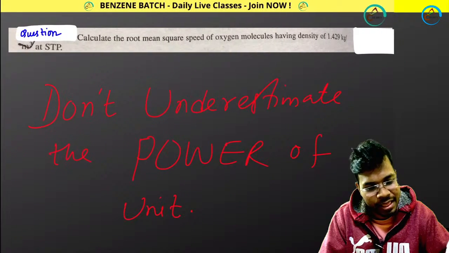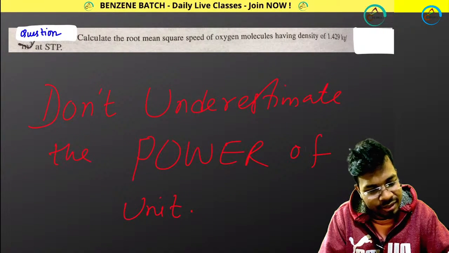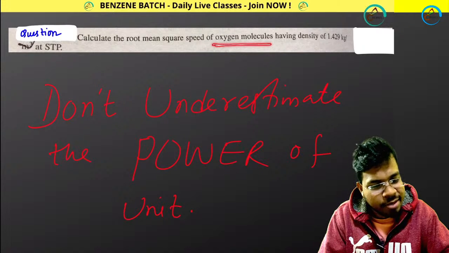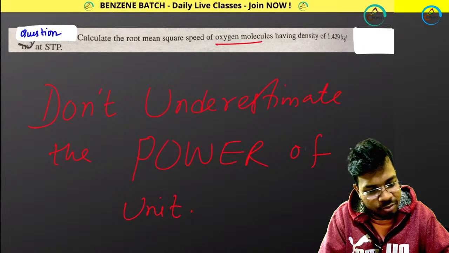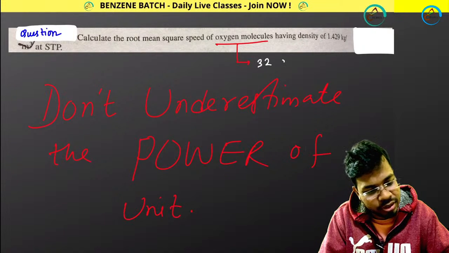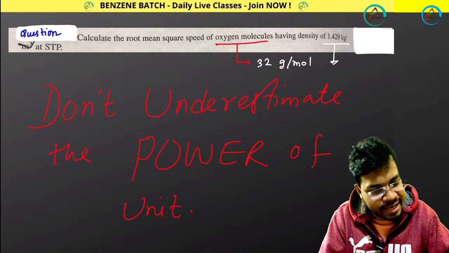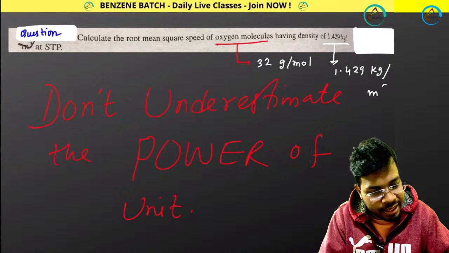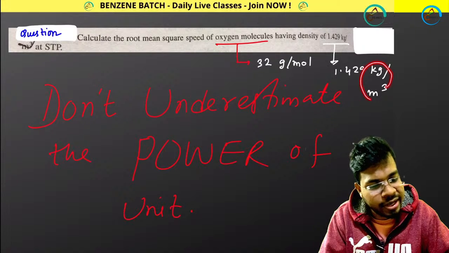Now, oxygen molecule means 32 gram per mole in CGS. Density is given in SI unit, 1.429 kg per meter cube. So it is present in SI unit, and this is in CGS unit.